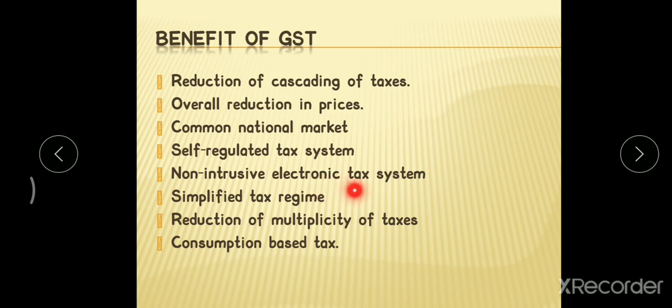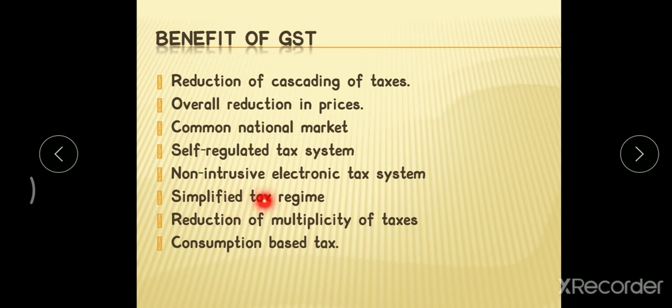Non-intrusive electronic tax system. GST is based upon the network. It is a network-based indirect tax system. Here in GST we do not require the tax officers' help, and manual work is also reduced. Just by feeding the correct information within the proper network with the proper invoice number, you can settle your credit availment as well as your account without the help of the tax office.